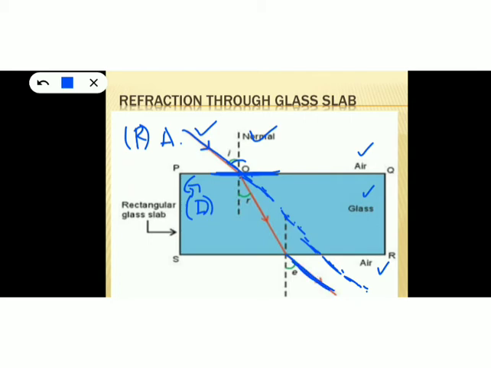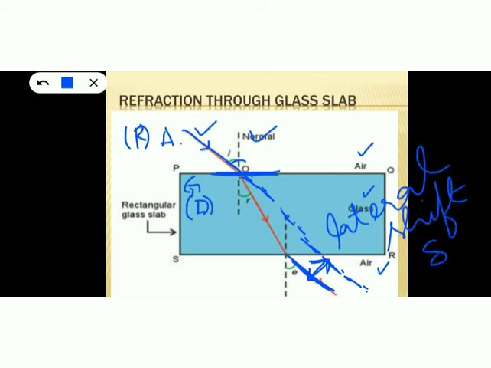So there is a shift of the emergent ray from the incident ray position, and this shift is known as lateral shift. This lateral shift is denoted by the symbol delta.